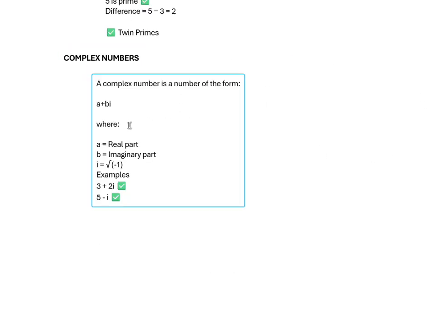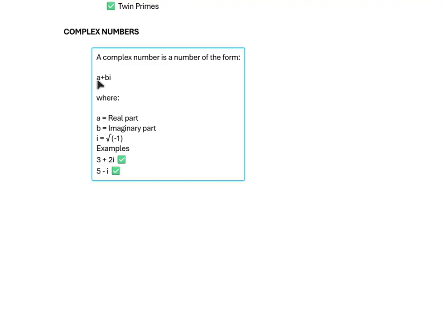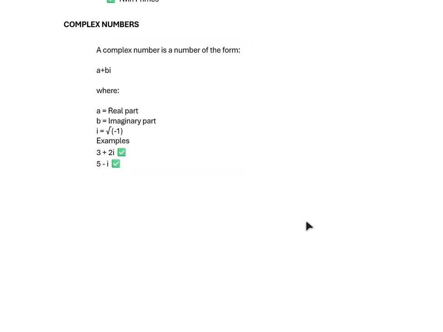Complex number. A complex number is a number of the form a plus bi, where a is the real part and b is the imaginary part. Here we know real plus imaginary equals complex numbers. Example: 3 plus 2i, 5 minus i. These are complex numbers. Thank you.